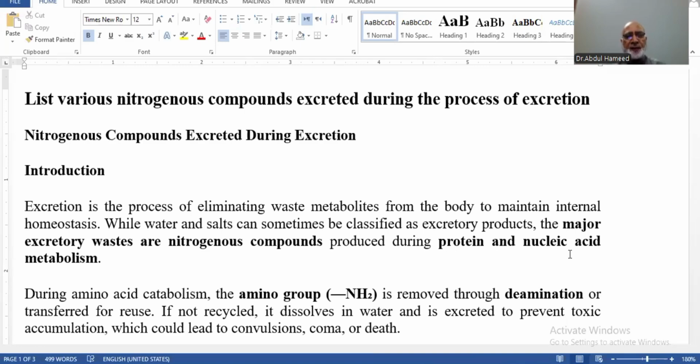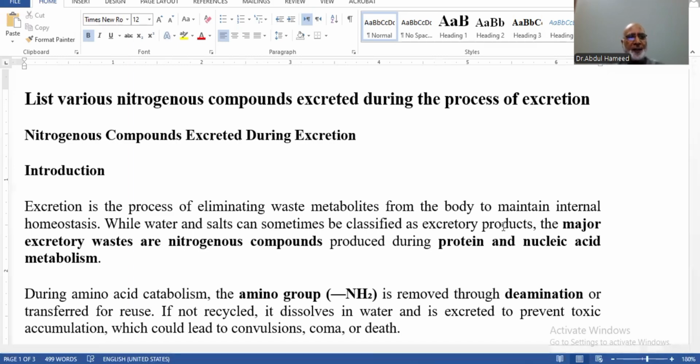क्यों? Because plants, they don't have excretory system, but they do have waste materials, and they store their waste materials in the form of alkaloids and some other compounds during secondary metabolism, and they store inside the wood, and that wood is resistant to insects, etc. So it is purely based on animals. So nitrogenous compounds excreted during excretion.